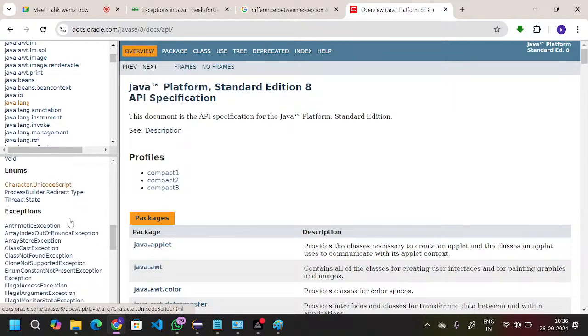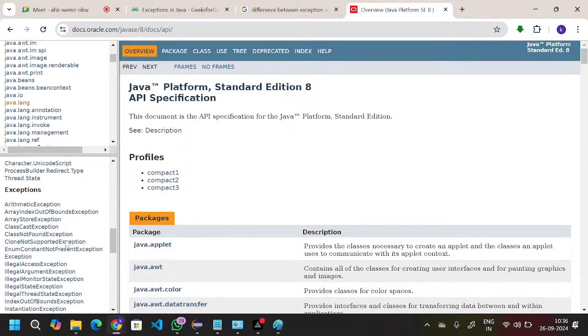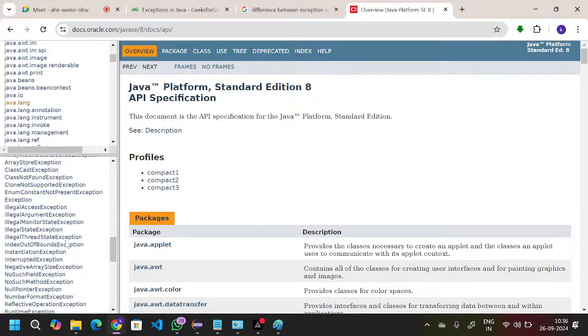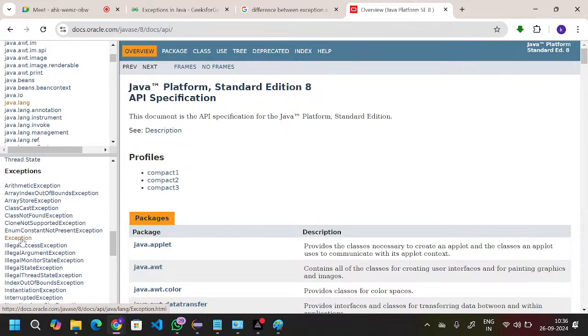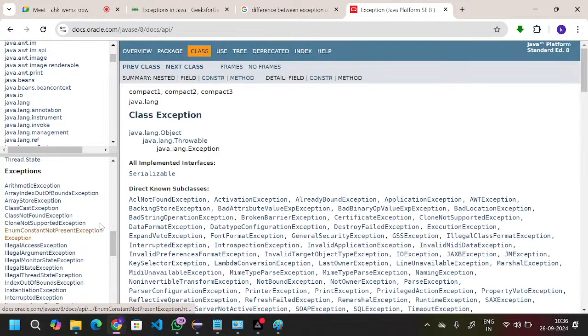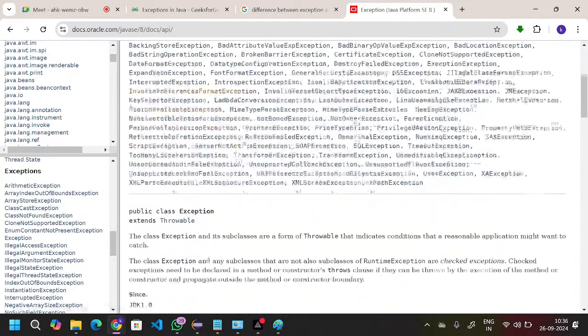We have the exceptions, this one, and here we are looking for Exception. Exception is one predefined class. So if you see here, this is the hierarchy. Exception's parent is Throwable, and Throwable's parent is Object.